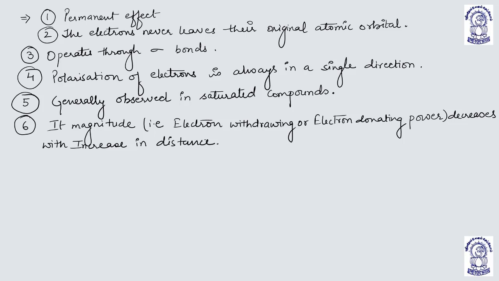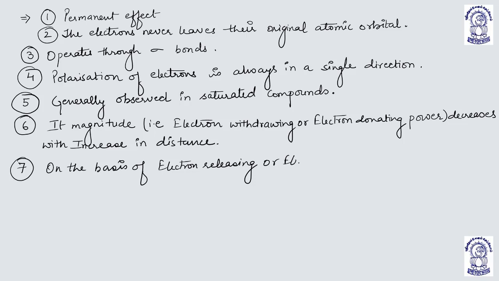On the basis of electron releasing group or electron withdrawing group, the inductive effect can be of two types: electron releasing or donating, and electron withdrawing.